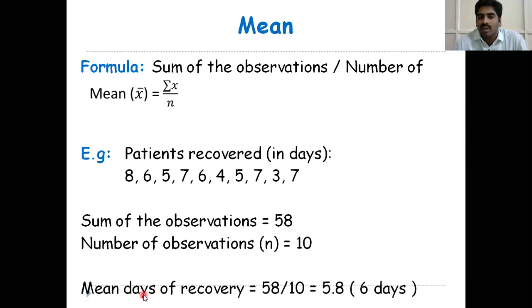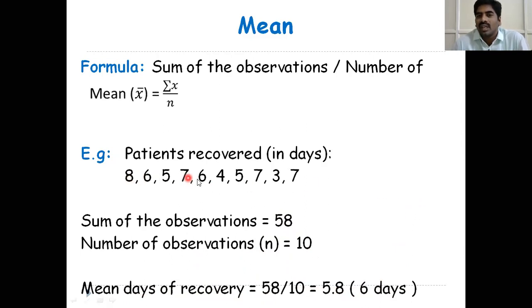So what is the formula of mean? Mean days of recovery is equal to the sum of the observations divided by the number of observations, that is equal to 5.8. It is approximately 6 days. What is our inference? On an average, the patient will take 6 days to recover from a particular disease.